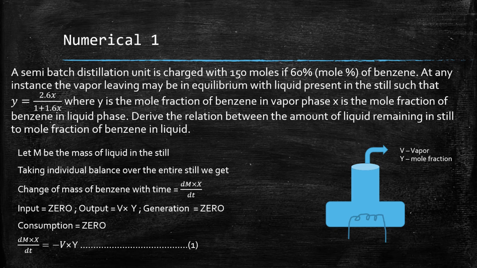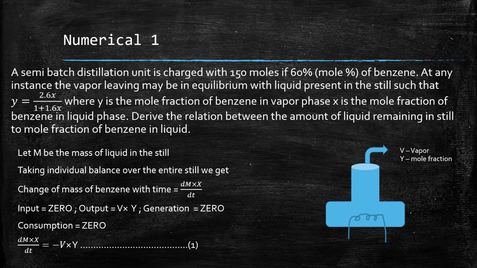In the still, let m be the mass of liquid in the still. At t equal to 0, m is equal to 150 moles, right? So there are two kinds of balances that we have to take. Now please identify what is the thing that is changing with time.